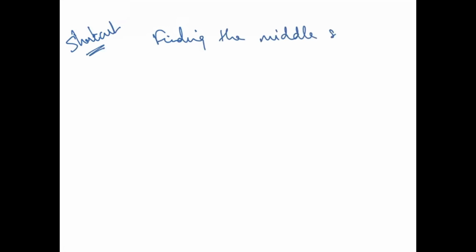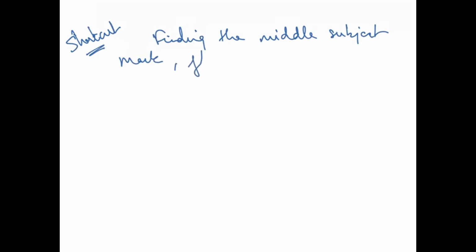Now let's move on to the next one. This time we have another shortcut, which is also related to average only: finding the middle subject mark. This is very, very important.